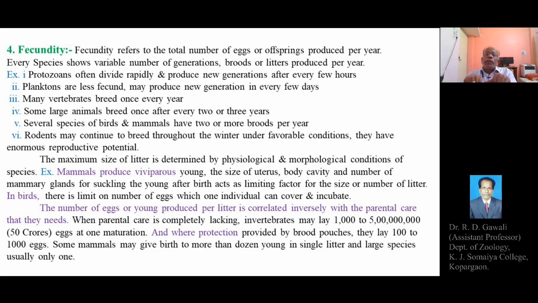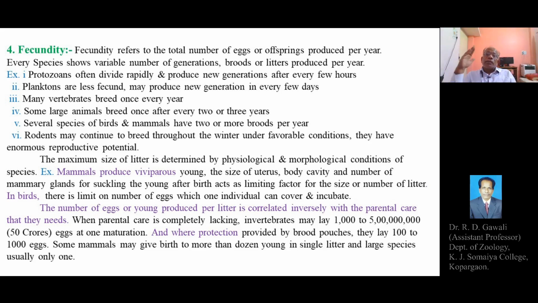Or a definite number of individuals can be protected by the males or females of the particular species. And if there is no parental care, in such cases the number of eggs and offspring produced will not have a limit. So there is no need to think over the survival of the eggs or offspring.